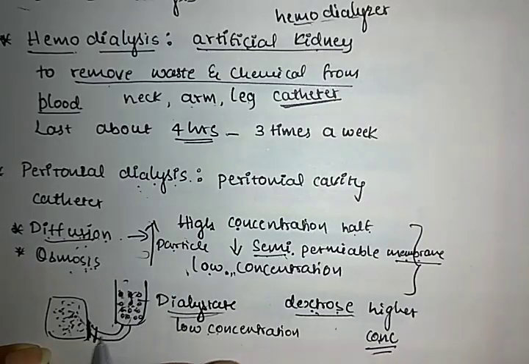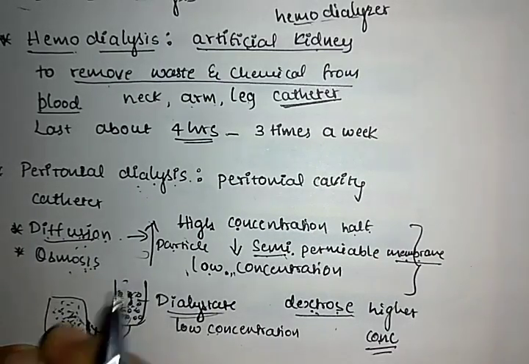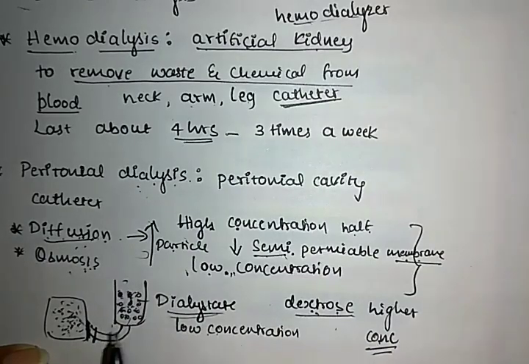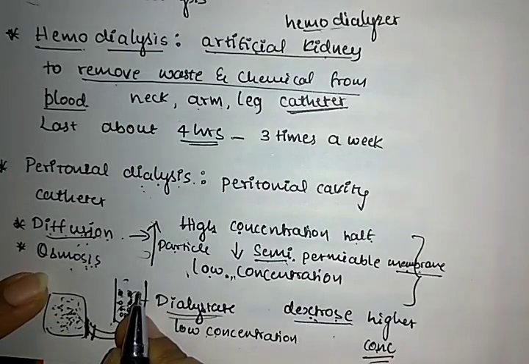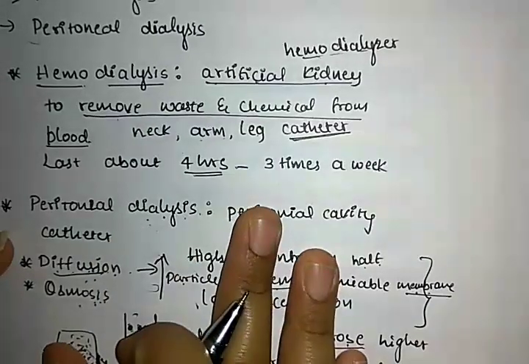The dialysate will move towards the human blood, that is, it purifies the human blood and removes the waste from the blood through the osmotic process. So this completes your peritoneal dialysis.